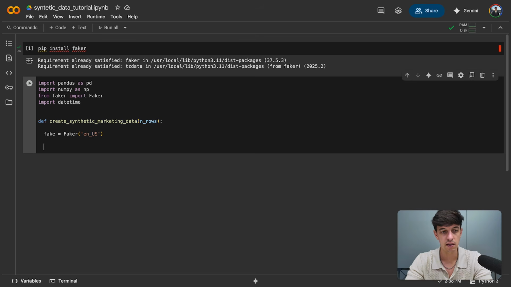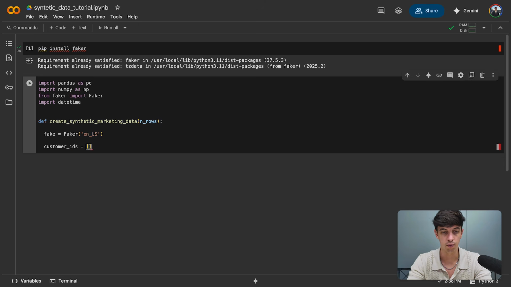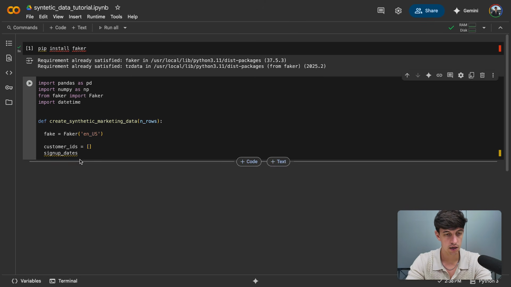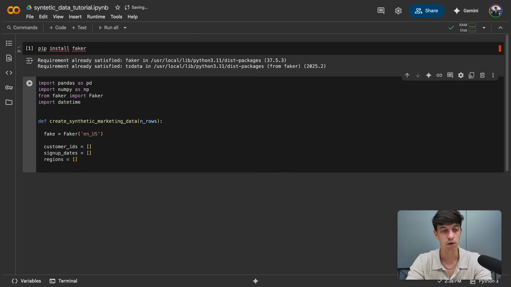Now, the next thing that I'm going to do is actually creating kind of a placeholder for the columns that our dataset will have. So my placeholder will be, let's do customer_ids equal to, and then open, close square brackets here. I'm going to do signup_dates. Let me correct here. signup_dates equal to, again, open, close brackets. And then I can do regions. That's also something that maybe we can add to our data.